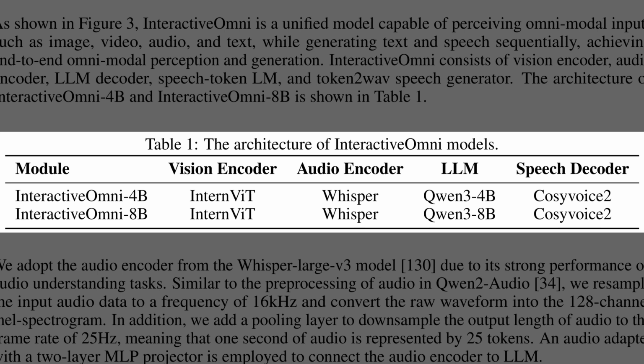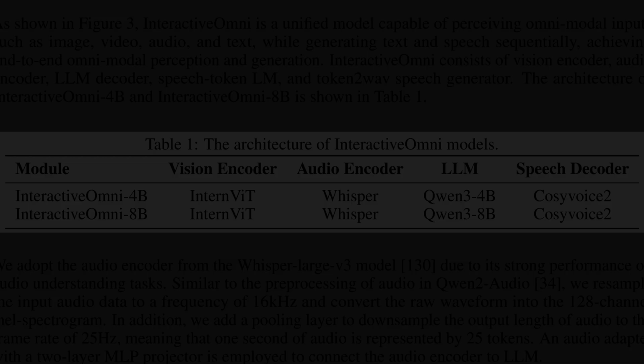So, Figure 3 outlined the pipeline. Table 1 lists the core modules for both sizes. The table shows that vision uses InternViT, audio uses Whisper, the large language model uses Qwen3, and speech is generated by CosyVoice 2. The InteractiveOmni 4 billion and 8 billion versions share the same encoders and speech stack, which means upgrades concentrate on the language model capacity rather than the perception front end.